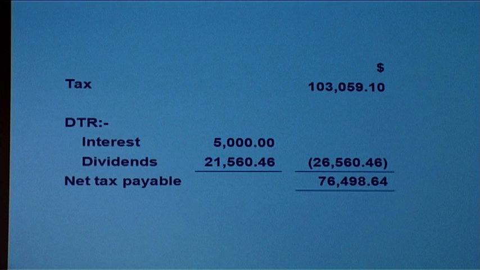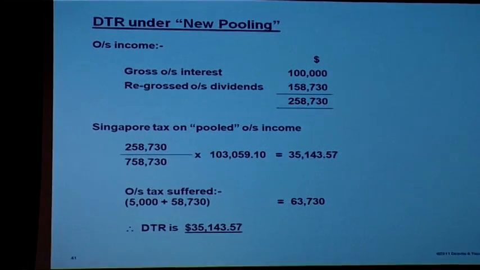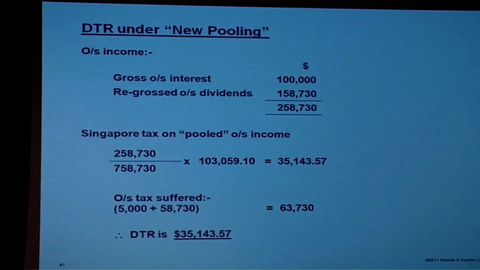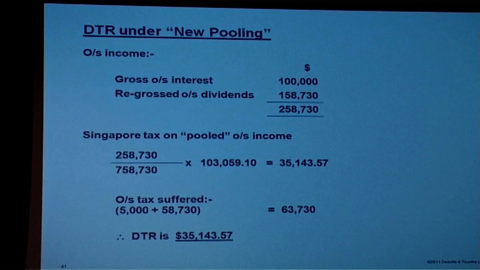But with the pooling, what we actually will do is to pool our overseas income together. So pooled together, we have 258,730. The Singapore tax attributable is 35,143. Actual overseas tax suffered for the interest and dividend amounted to 6,370.